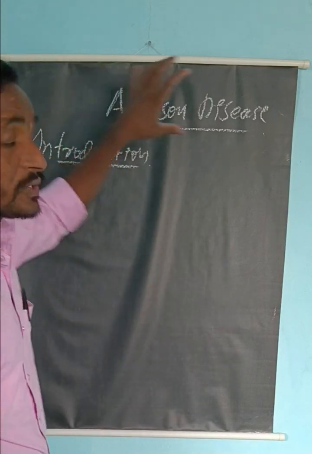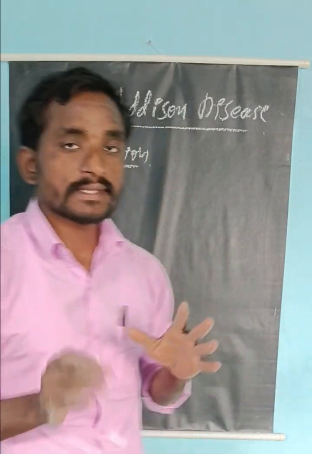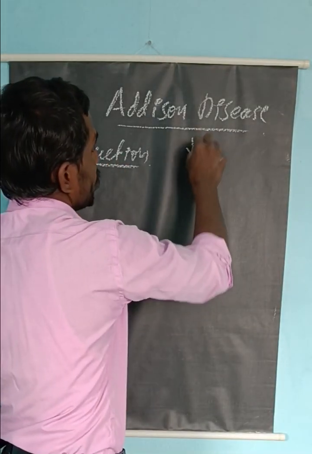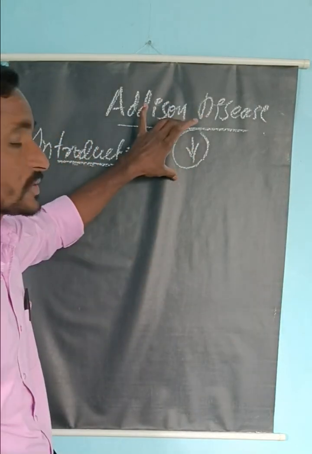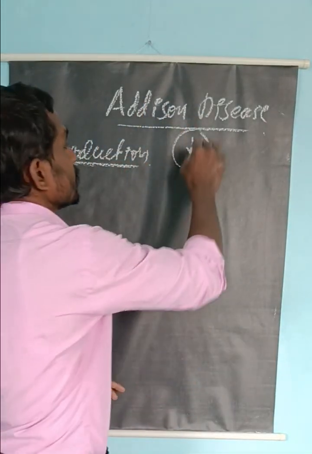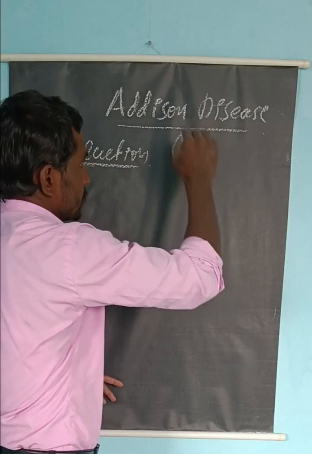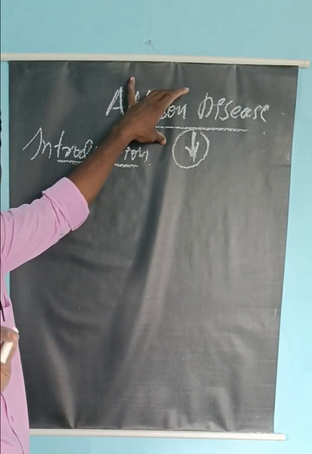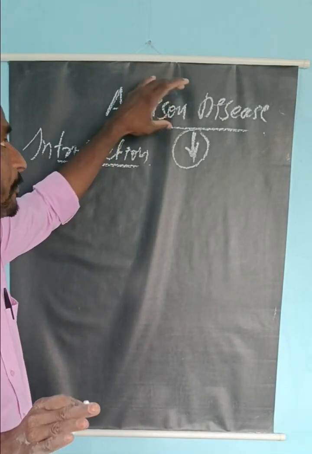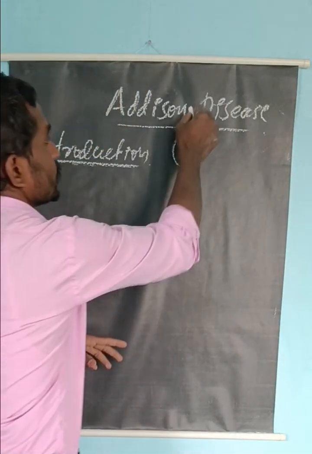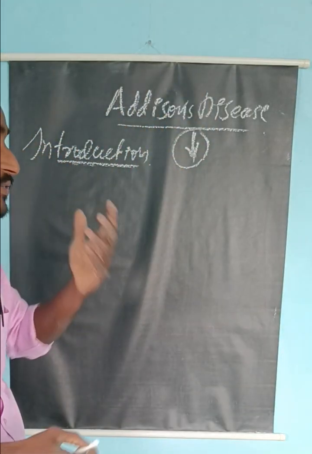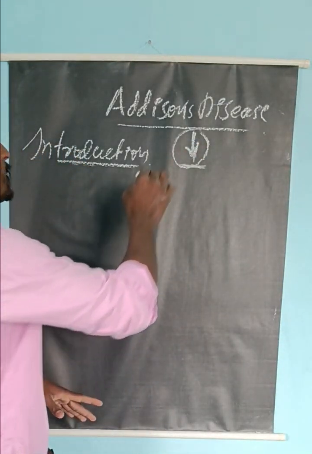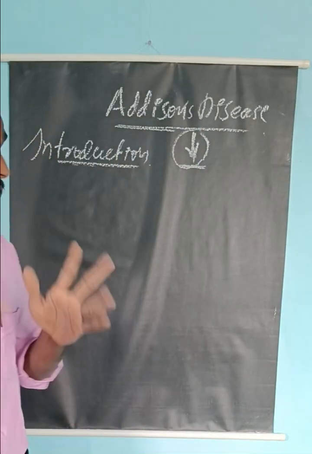Addison's disease is also called primary adrenal insufficiency, and also hypocortisolism. There is decreased cortisol production, for that reason it is called hypocortisolism. When compared with Cushing syndrome, in Cushing syndrome there is excessive production of steroid hormones. But in Addison's disease there is less secretion or absence of corticosteroids or adrenal hormones. For that reason, it is called hypocortisolism.